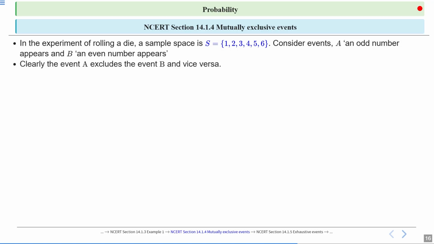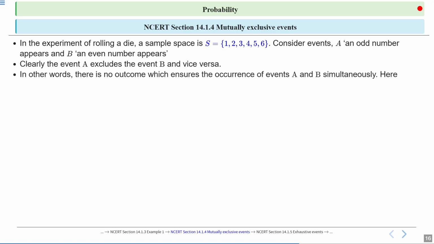Clearly, the event A excludes the event B and vice versa. Event B excludes event A. In other words, there is no outcome which ensures the occurrence of events A and B simultaneously. So A and B cannot occur simultaneously. Here A is {1, 3, 5} and B is {2, 4, 6}. Clearly, the intersection of A and B is empty, that is, A and B are disjoint sets.